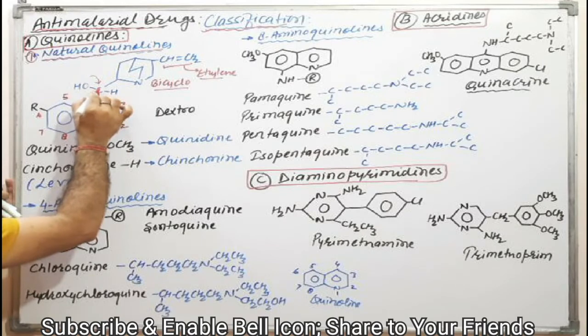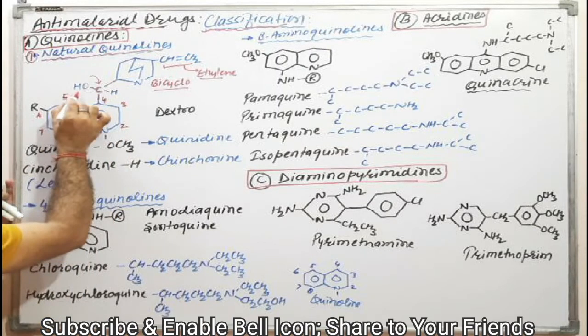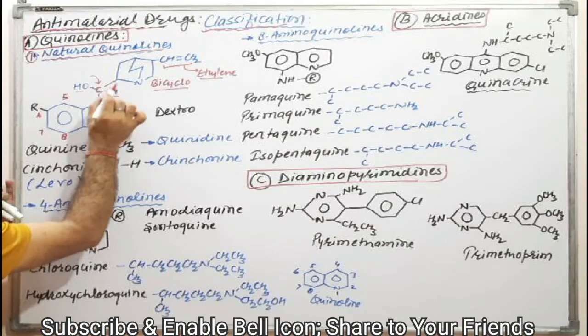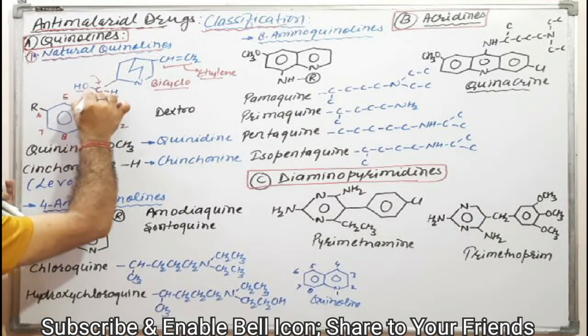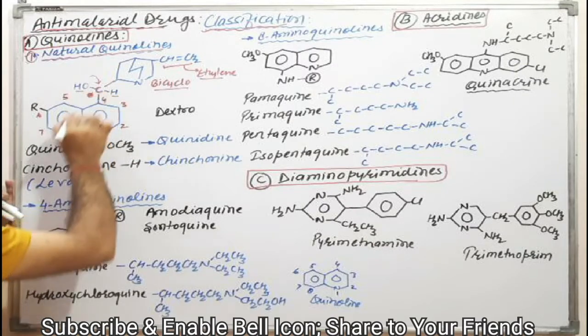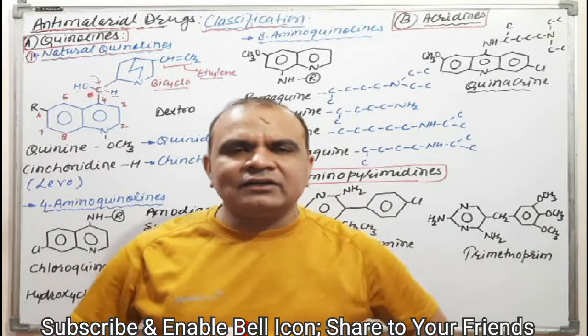See, this carbon has a chiral center. Why? Because all four valencies are different: one is OH, another H, another this functional group, and another this functional group. This is the chiral center, that's why this molecule has different isomers.